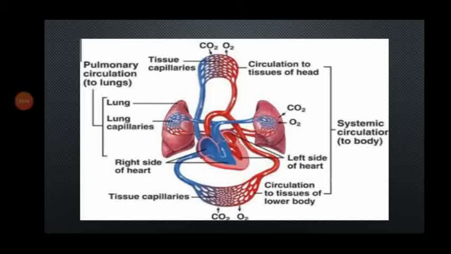This is called systemic circulation. The second one is pulmonary circulation, that is on the left side, colored with blue, where the heart receives impure or deoxygenated blood and pumps to lungs and gets oxygenated. This system of circulation is called pulmonary circulation.